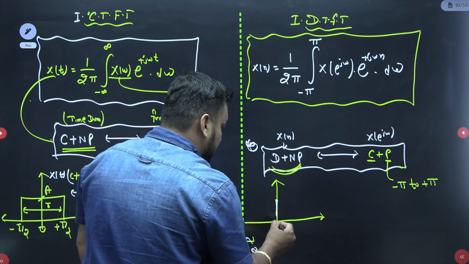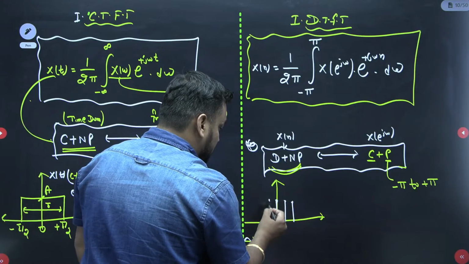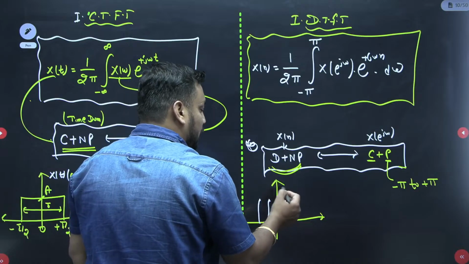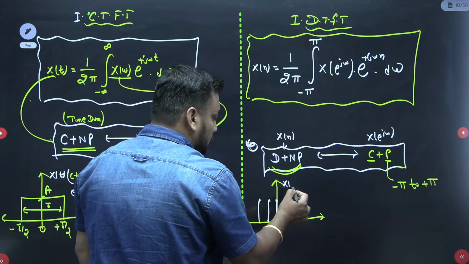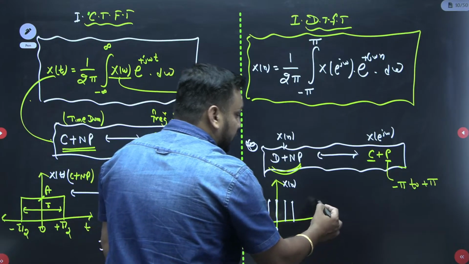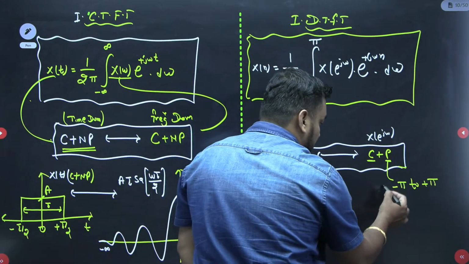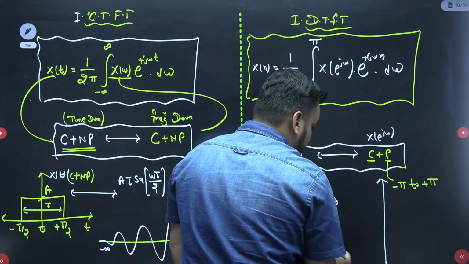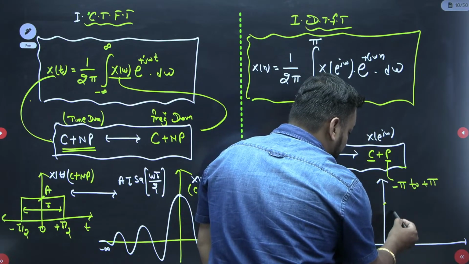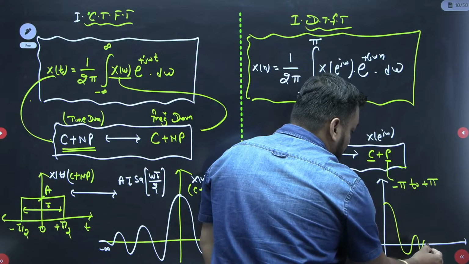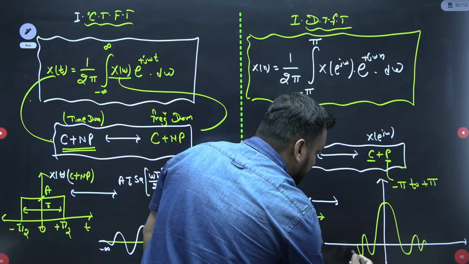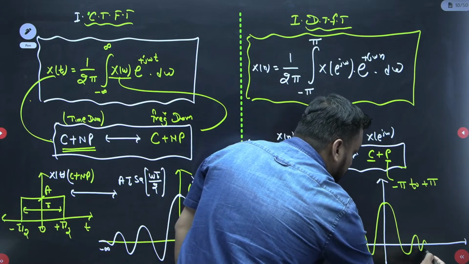So right now, students, suppose we have a rectangular pulse from this location to this location with amplitude A, this is x of n. If you find the DTFT, of course you will have the sampling nature, but it will look like this from minus pi to plus pi.